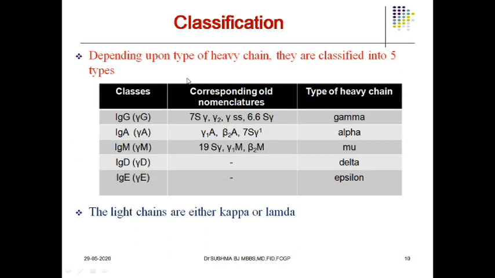Depending upon the type of heavy chain, the immunoglobulins are classified into 5 different varieties. Let us look at them. IgG contains gamma heavy chain. IgA contains alpha chain. IgM contains mu chain. IgD contains delta chain and IgE contains epsilon chain. The light chains are either kappa or lambda. So I told you they are made up of heavy chains. Depending upon the type of heavy chain, they are classified into 5 different types: IgG, IgA, IgM, IgD, IgE. And the light chains are of 2 categories, that is kappa and lambda.